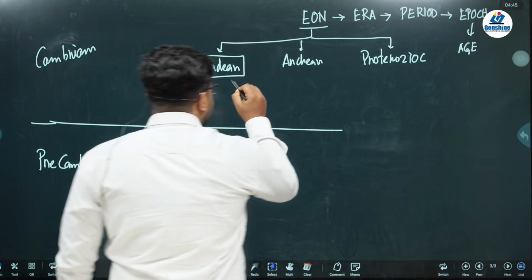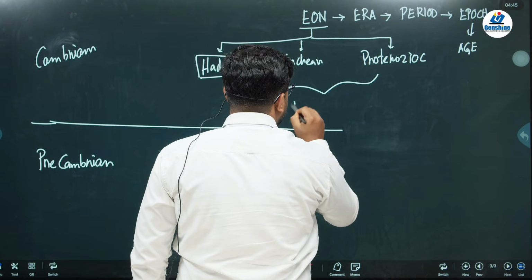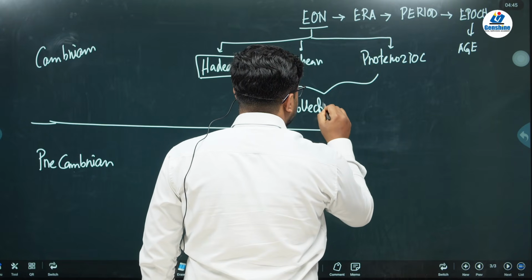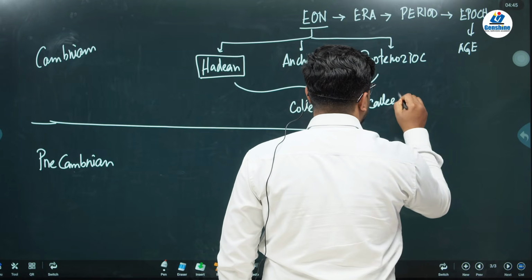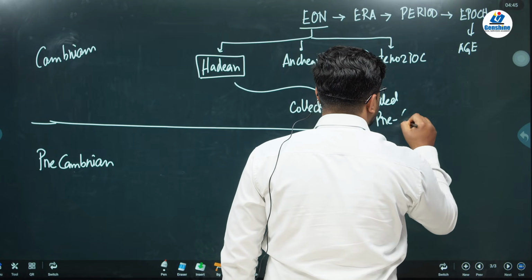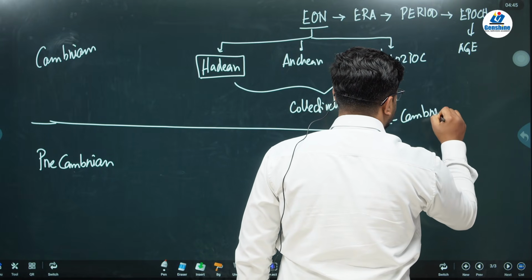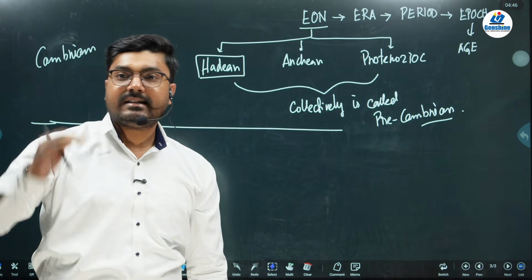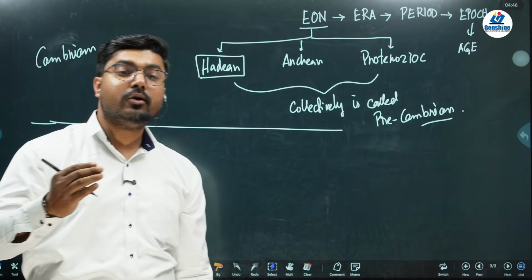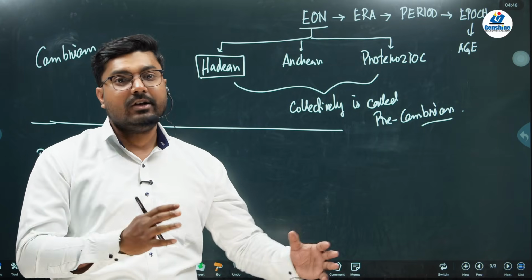These three collectively are called Precambrian. First we're going to understand the time period, and then later we're going to look at the events which took place during this time.